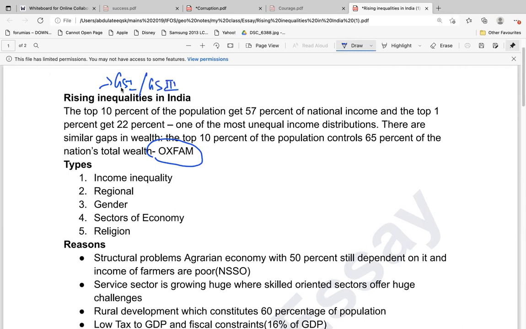The only difference is if it is asked in the GS1, you will be writing the geographical and social dimensions first. You will be focusing more on these points. If required, you might also even draw a diagram highlighting the regional scenario. While in GS3, you will write more from the economic dimensions. So only the approach will differ. The points will be almost similar. So let's start quickly into our discussion.